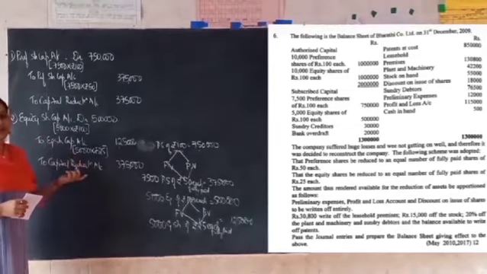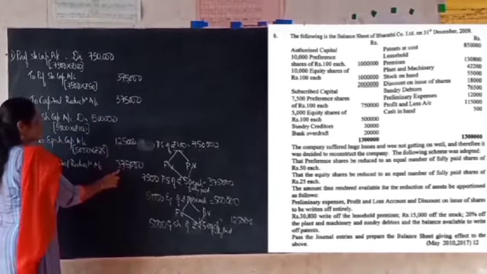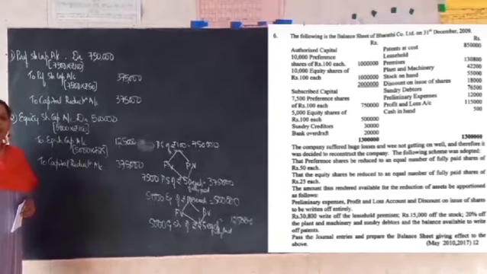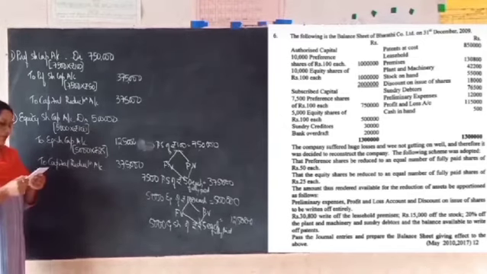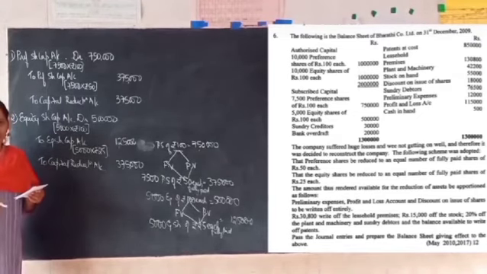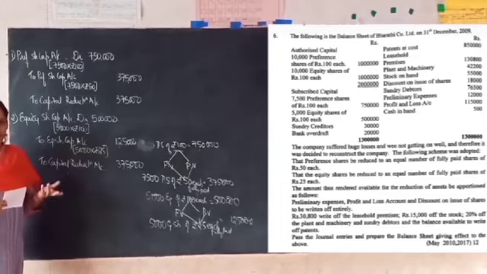So what is the total amount available in the capital reduction account now? 3,75,000 plus 3,75,000, which comes to 7,50,000. This is the total amount available for writing off the overvalued assets as well as the fictitious assets. Now the third point says that we have to write off preliminary expenses, profit and loss account and discount on issue of shares entirely. If you see the asset side of the balance sheet, they have given the respective book values. Those values should be written off entirely from the capital reduction account.